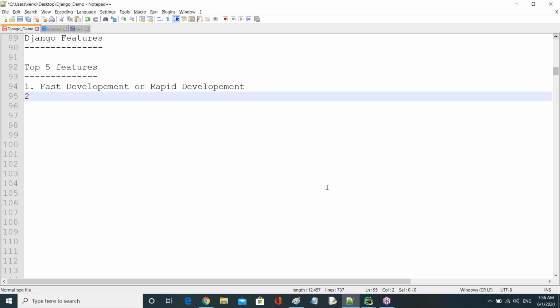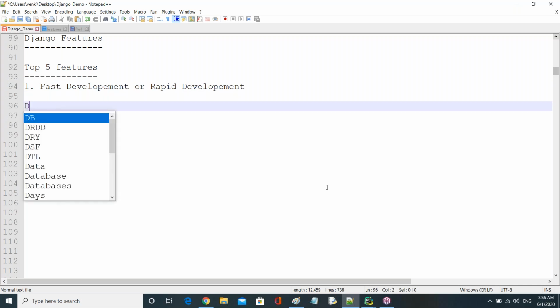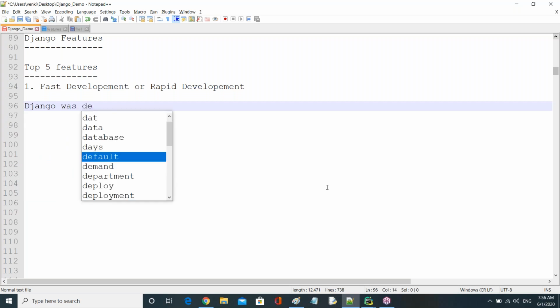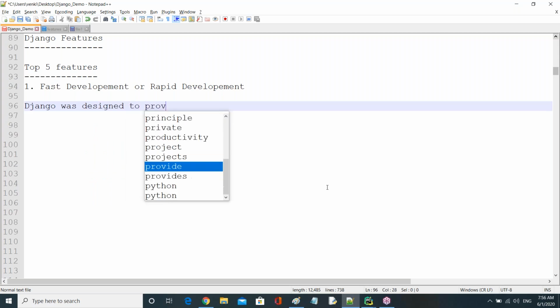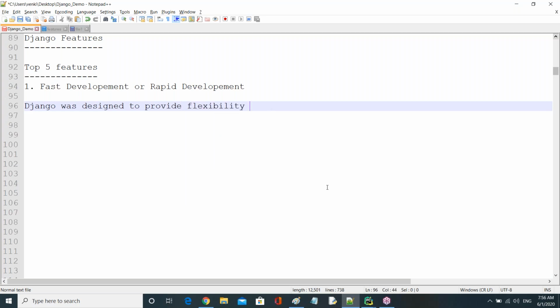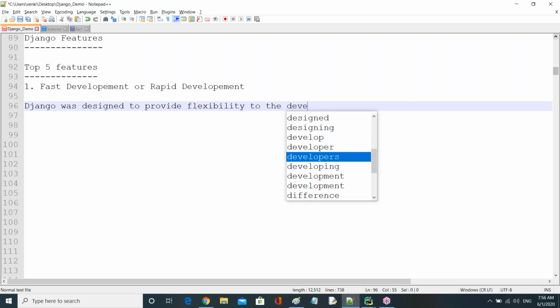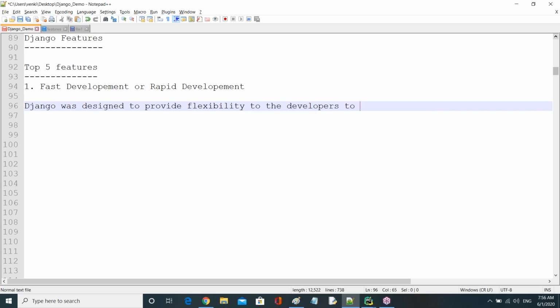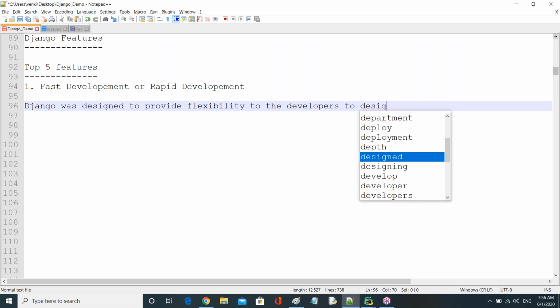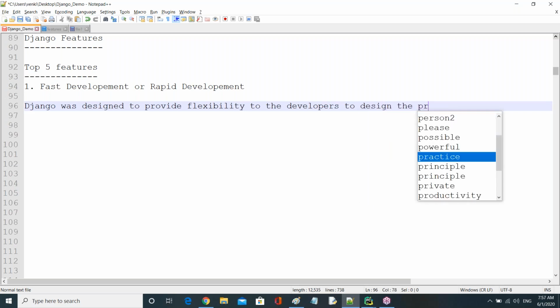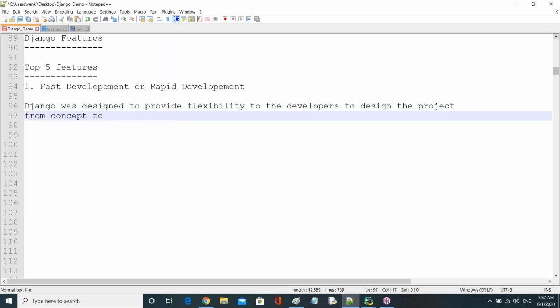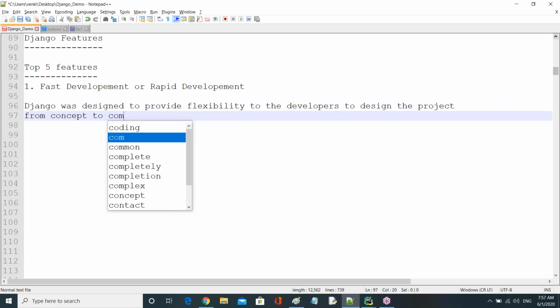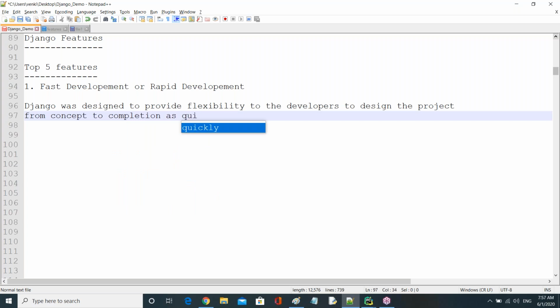Here I want to say one point. Observe now: Django was designed to provide flexibility to the developers to design the project from concept to completion as quickly as possible.